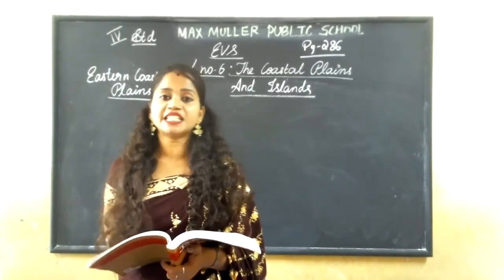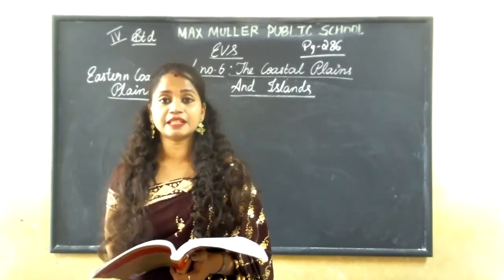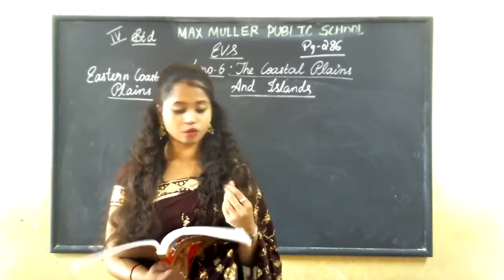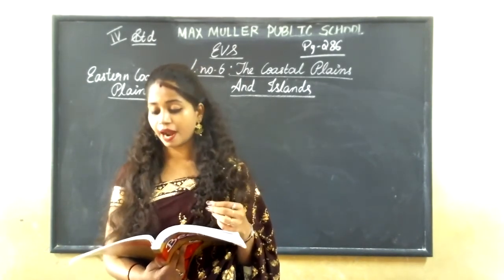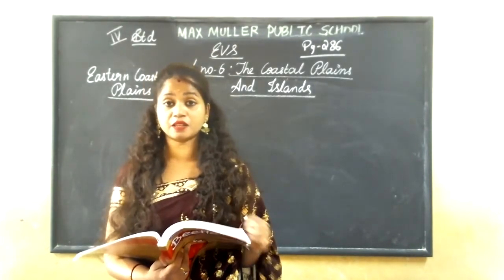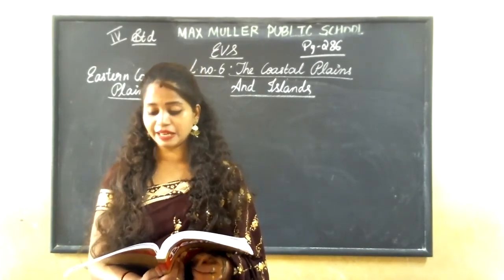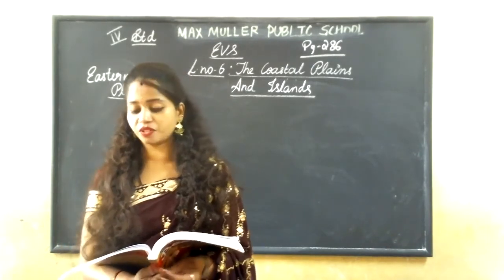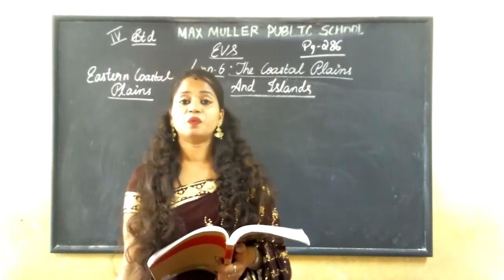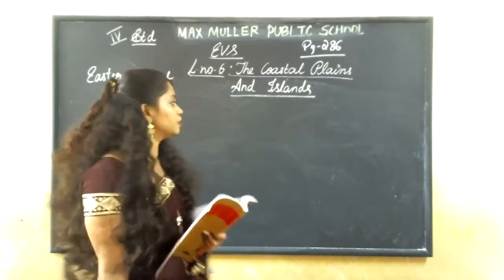They extend from the West Bengal coast in the east to the Tamil Nadu coast in the south. It extends from where to where? From the West Bengal coast to the Tamil Nadu coast in the south, this side.